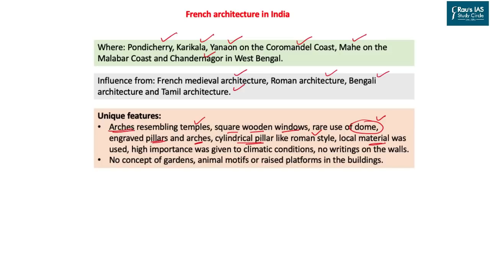They utilized local material. They gave the highest importance to the climatic conditions. That is the reason why French architecture in Pondicherry follows a different style of rainfall management than what was developed in and around Calcutta. There is no writing available on the walls, unlike the British who used to write or engrave on the walls. They did not utilize the concept of gardens, animal motifs, or even raised platforms for their buildings. On the other hand, British architecture was based on the raised platform. Most French buildings were close to the level of the roads around them.